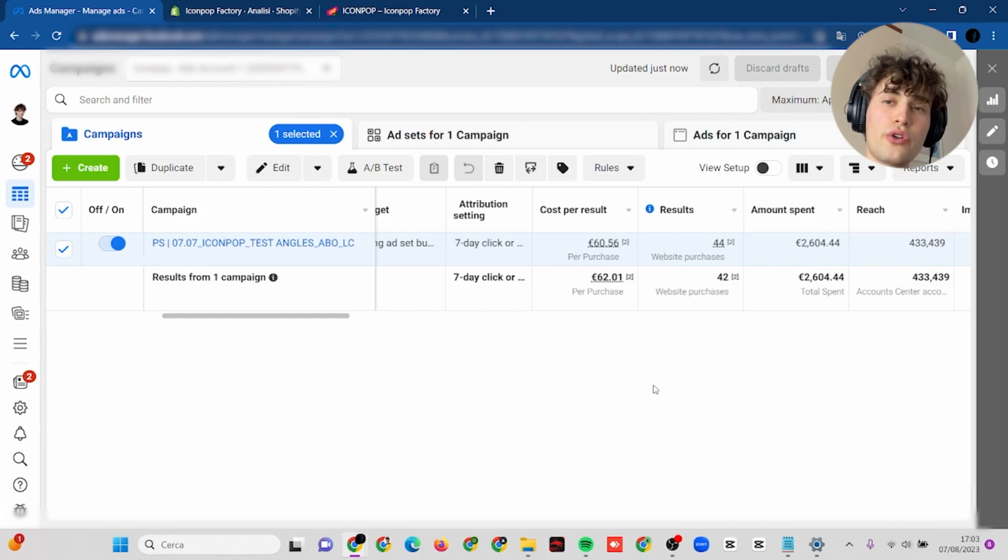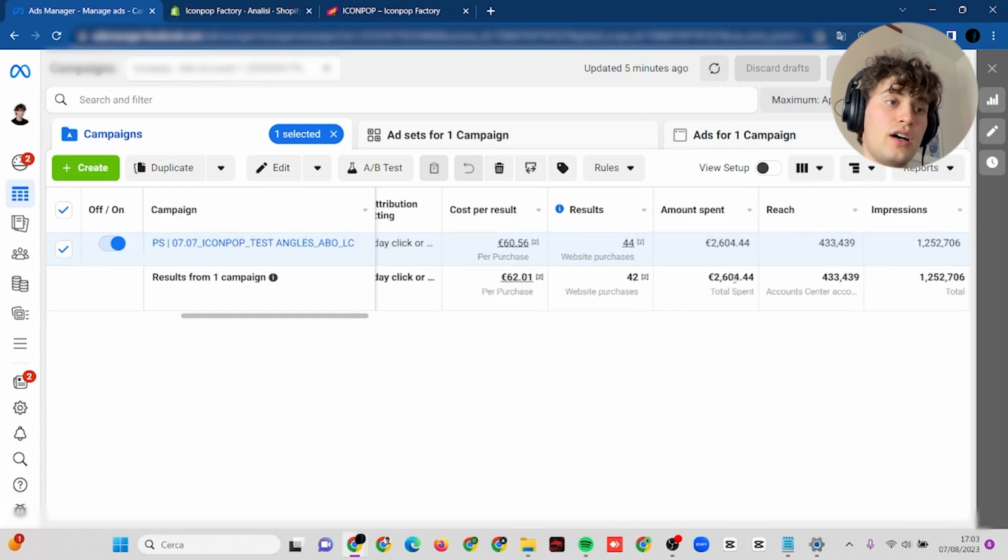meta ads in order to generate the unconscious demand, because this product is not very much a need that a person has, in order to meet the expectations and the researches from the people who were searching for a product like this. Of course, after some days where the conscious demand has been generated, me and my colleague Luca Petrosino started running also some Google ads with brand protection and other Google campaigns, which I'm not taking care of as I'm just in charge of running the meta ads for this client.